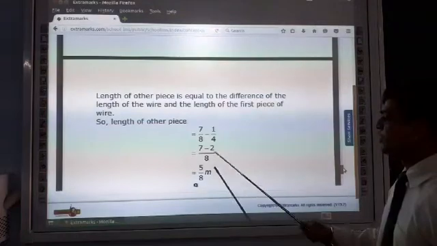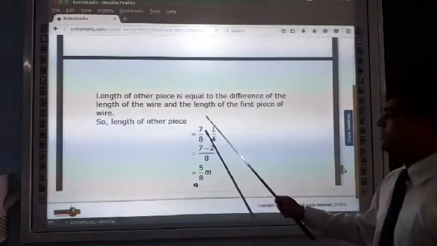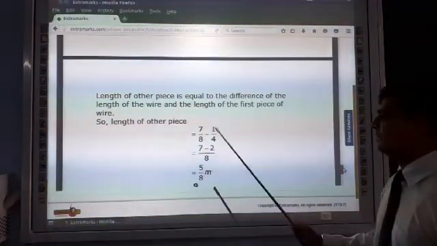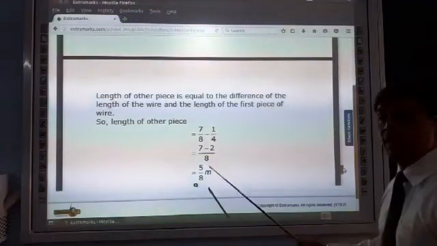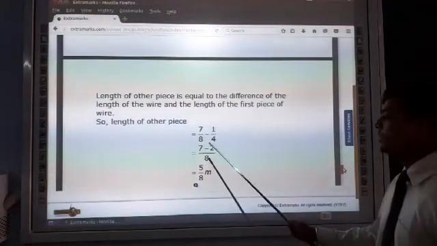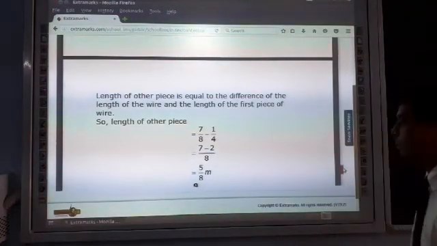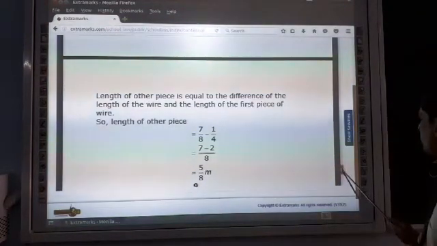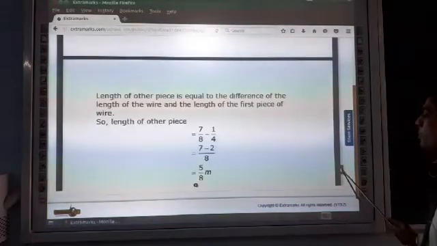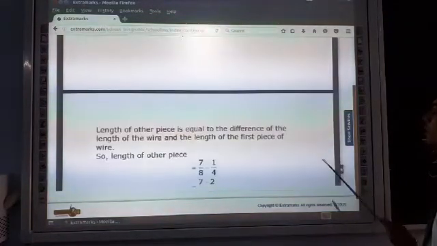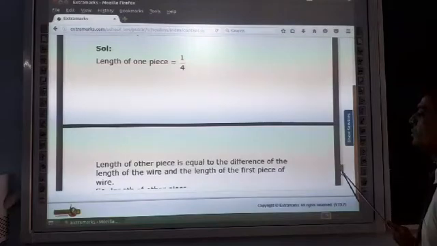LCM is 8. 8 ones are 8. 7 multiply 1, 7 ones are 7. Minus 4 twos are 8. 2 ones are 2. 7 minus 2, 5/8 meter. Okay. Now next question.